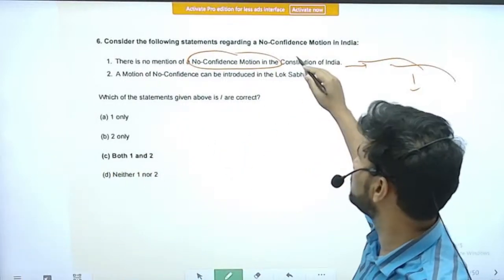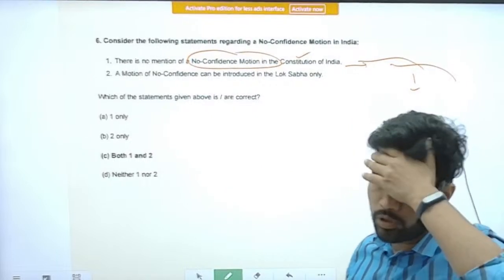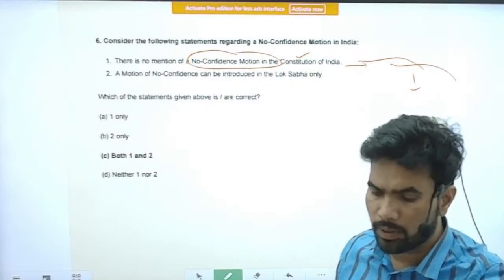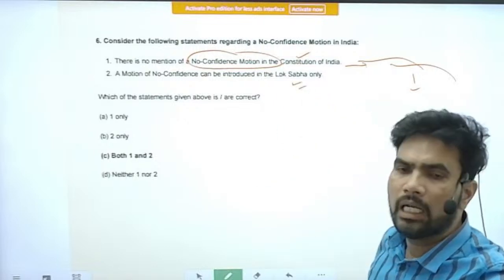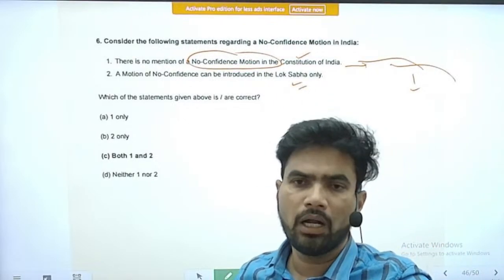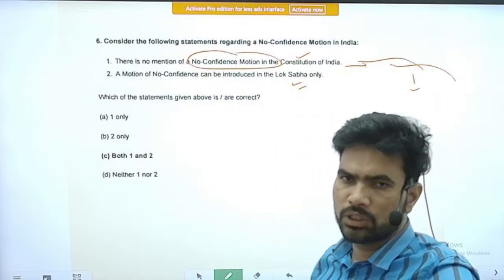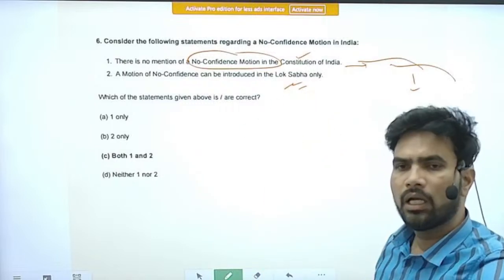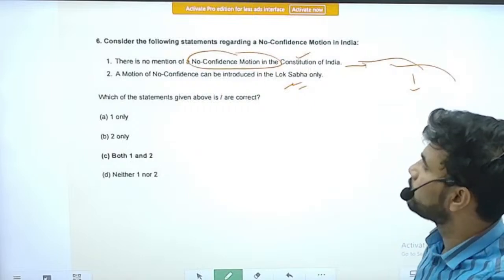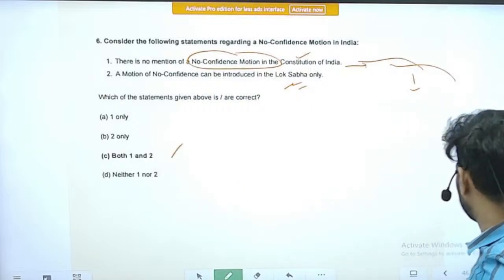So it is a correct statement. Next is a motion of no confidence can be introduced in the Lok Sabha only. Yes, this is the special prerogative of the Lok Sabha. Actually, the Rajya Sabha does not have any relation with the no confidence motion. It can only be moved in the Lok Sabha. Right. So option C, both the statements are correct.